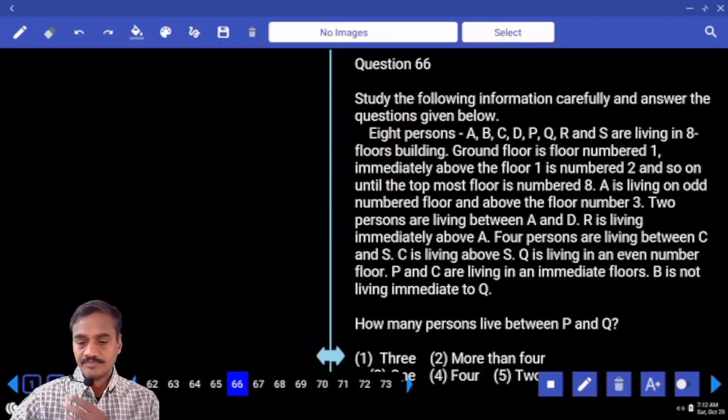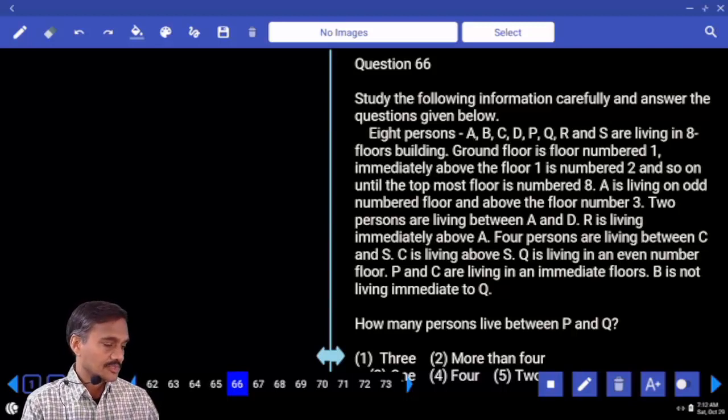Now paper number 293. Now in this question number 66 onwards, they come under the reasoning section.